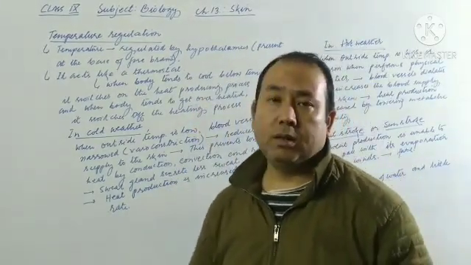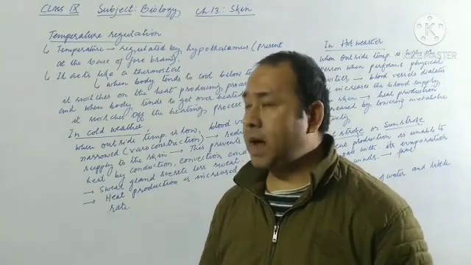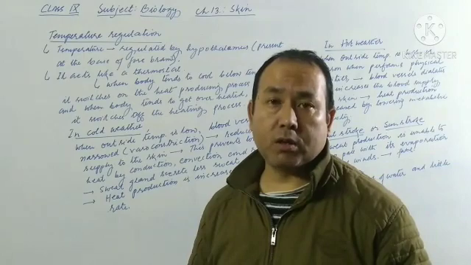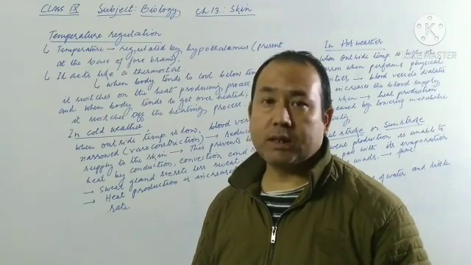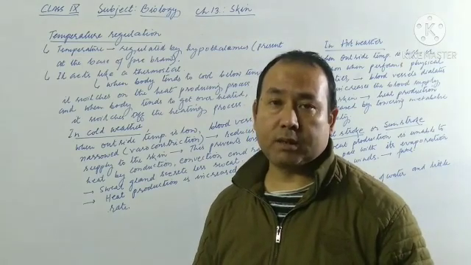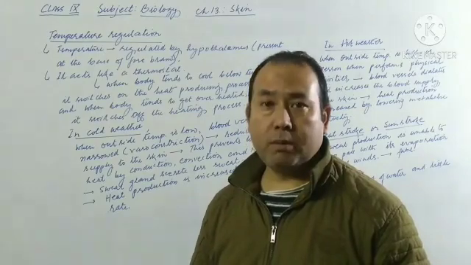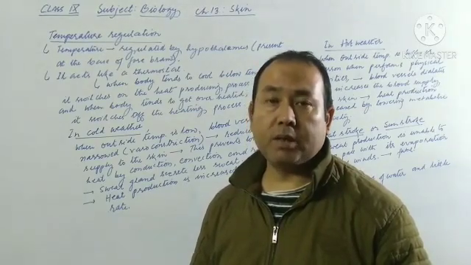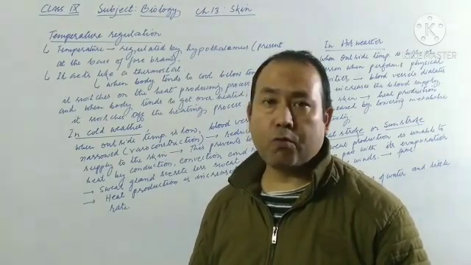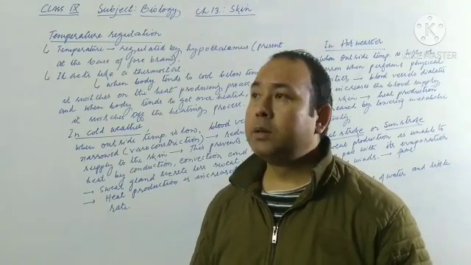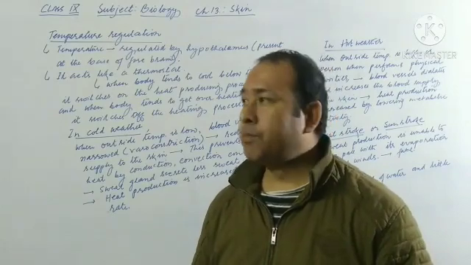Now the first point which we need to understand is which part of the body is responsible for regulating our body temperature. So here we need to understand that it is the hypothalamus, which is a part of the brain, usually present at the base of the cerebrum or forebrain. Okay, the hypothalamus is mainly responsible for regulating our body temperature.